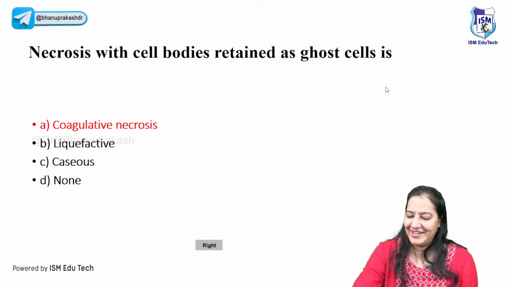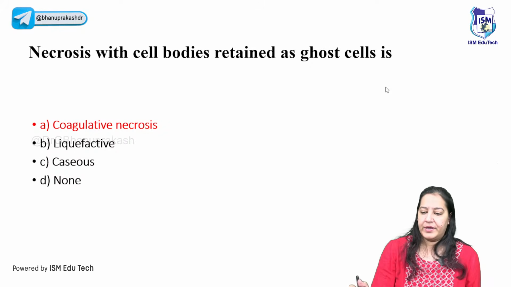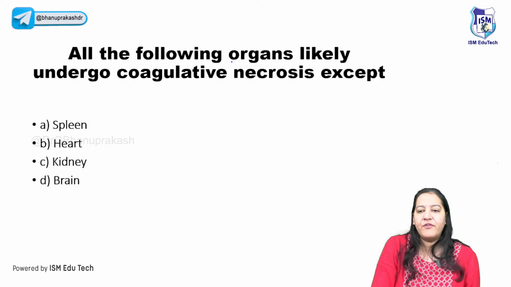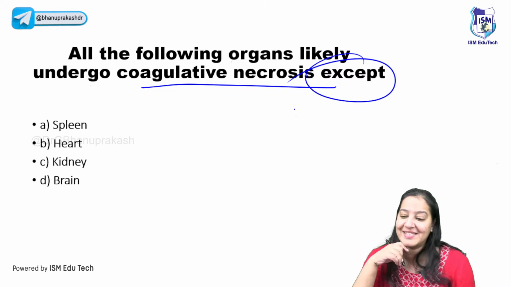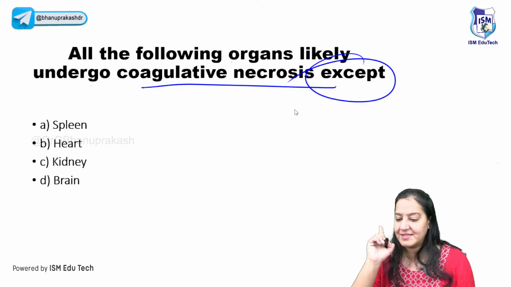Say yes. Can we go ahead? So the correct answer here is coagulative necrosis. Coming to the next question: all of the following organs are likely to undergo coagulative necrosis except. Don't miss the word except. So all of the organs have coagulative necrosis except.